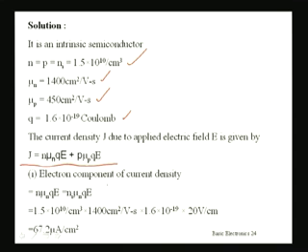So it is simple to find out this current density J given by this equation. As you see in this equation, there are two components. One is due to the electrons and the other is due to the holes. So the electron component of current density we can find out from this part of the equation. You just substitute each of these values, Ni for N, mu N, Q, E.